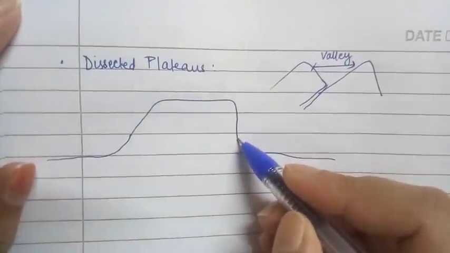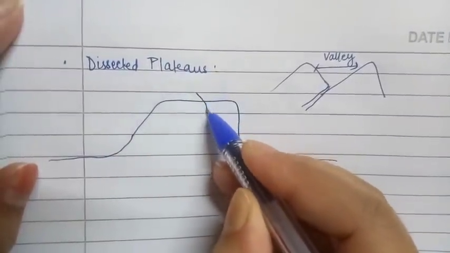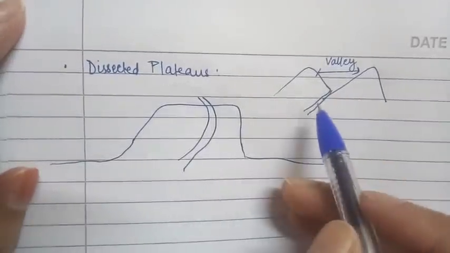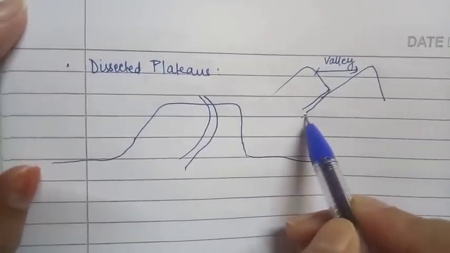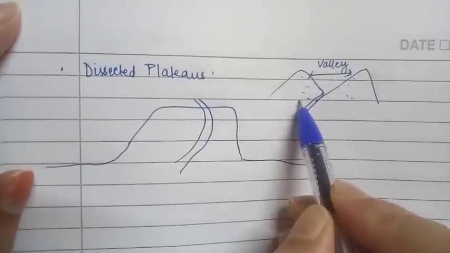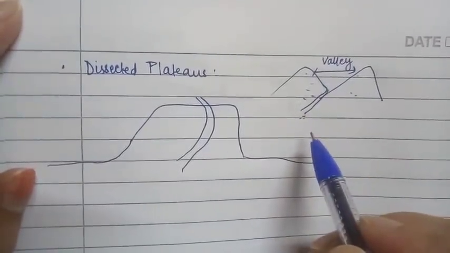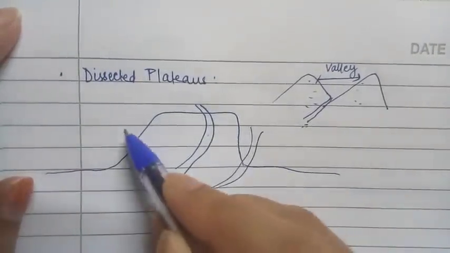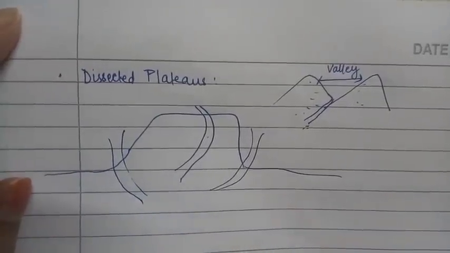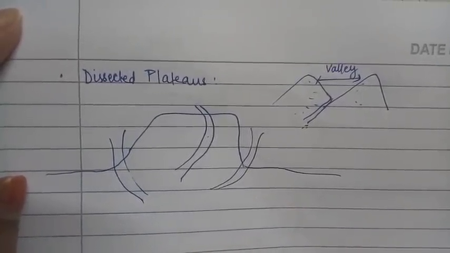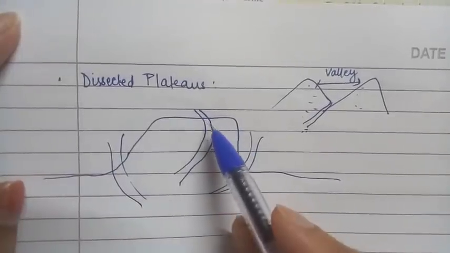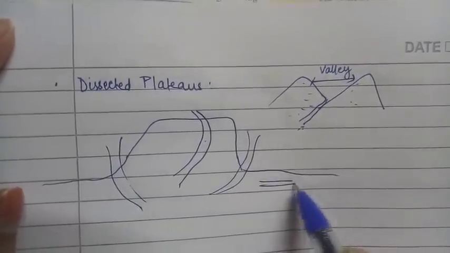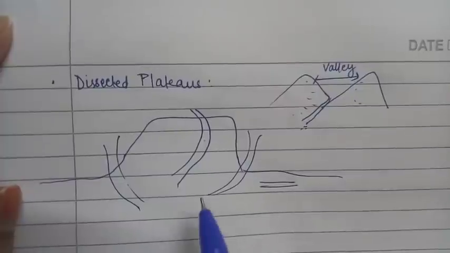So what will happen if it is getting dissected? Like how the river is dissecting the two mountains and forming a valley, if this thing is getting dissected right in the middle or from either side by a speedy, fast flowing river, and somehow it is still connected with the plain area, that becomes your dissected plateau.